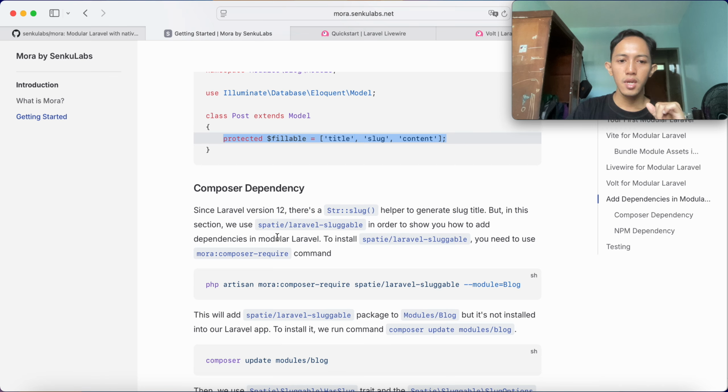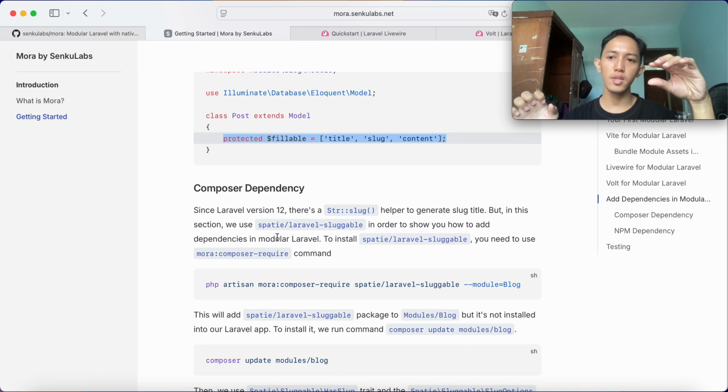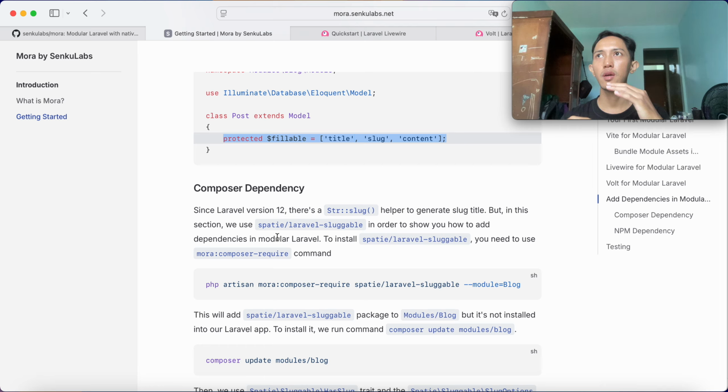Composer dependencies. We want to add composer dependency in a module instead of in the core Laravel project. This means separation of dependencies. Like blog modules need certain dependencies, and blog and commerce or shop module also need certain dependencies. So this will create isolation for each module without needing to depend on the root project. I hope you get what I mean.